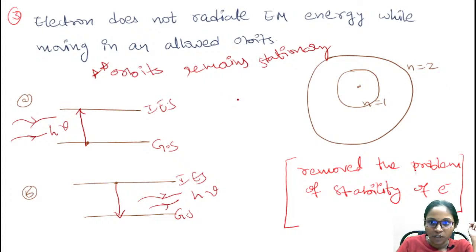As I said, according to Rutherford, with continuous emission of radiation by the electron, what happens? It will move towards the nucleus and fall into the nucleus. That means it is an unstable system. To be a stable system, the electron must not radiate energy until it absorbs or radiates energy.